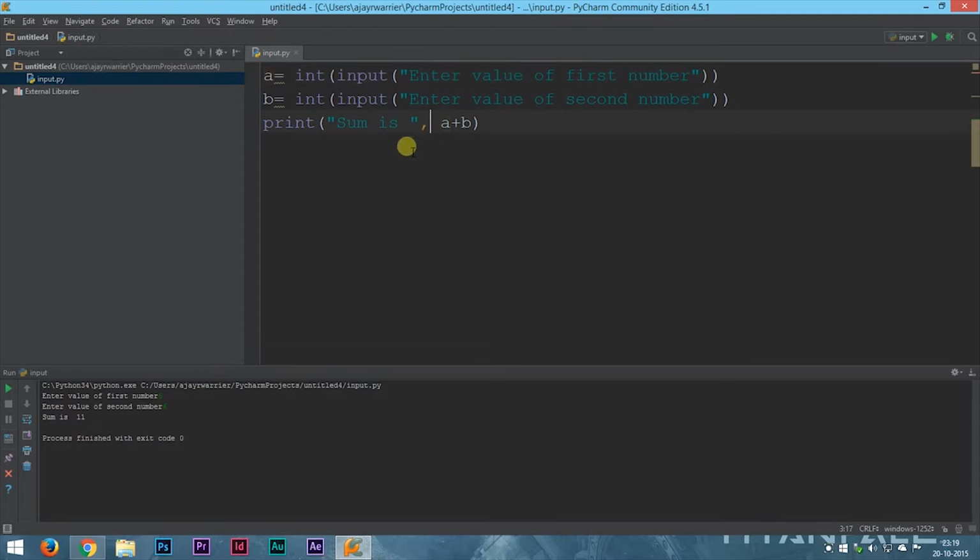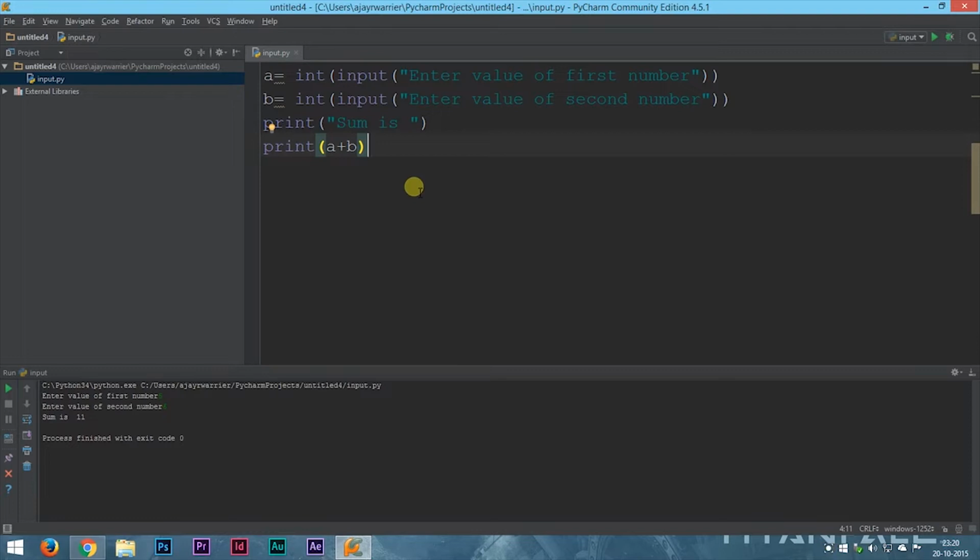Now, there is also one more thing that you need to know. We can use the print statement like this. If you have multiple things to print, you can separate them with the help of comma operator, and you can use it inside the print statement, like we have done here. You can do this way by separating it with a comma, or else you can do it in two separate print statements. You can simply use a print statement and separate the text and the variable using comma operator, or else you can use multiple print statements like this.